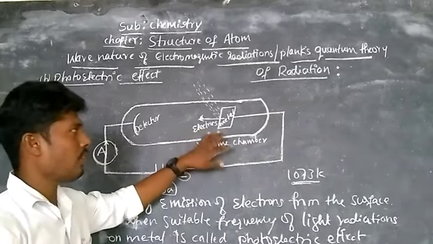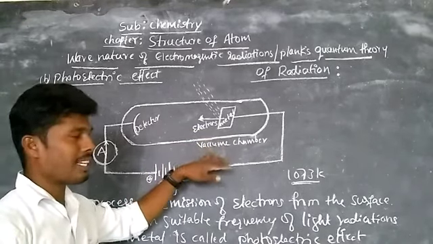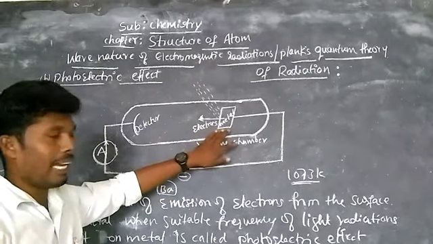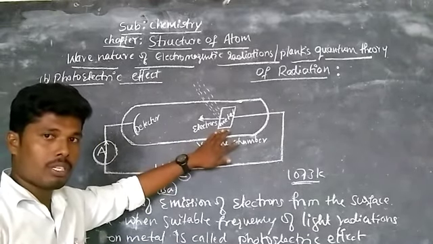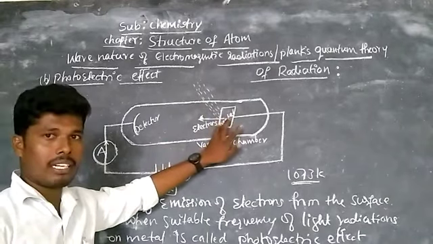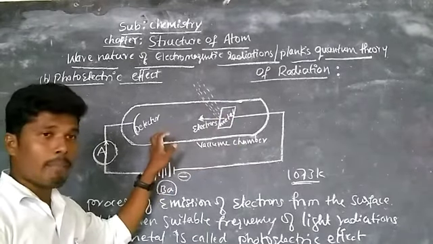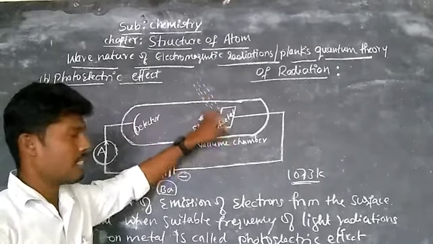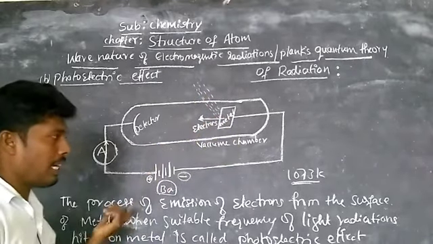Below that energy, the photoelectric effect cannot take place. That is called the threshold energy. And the ejected electrons' energy is directly proportional to the frequency of the incident radiation. This is the photoelectric effect.